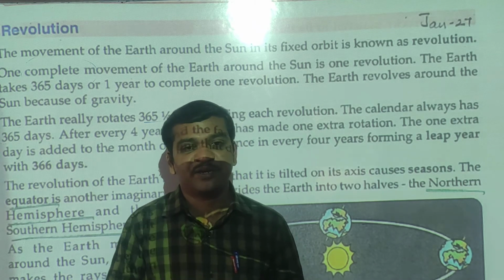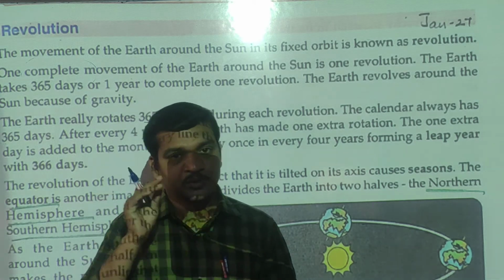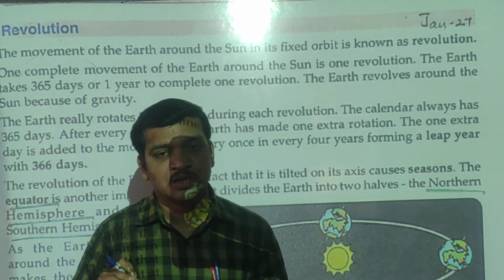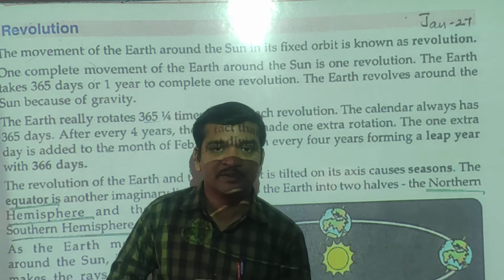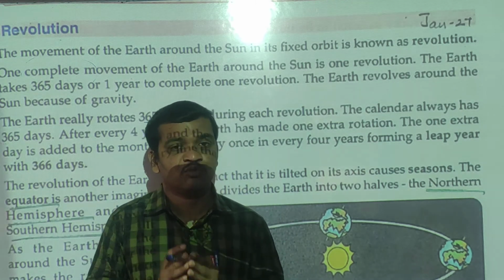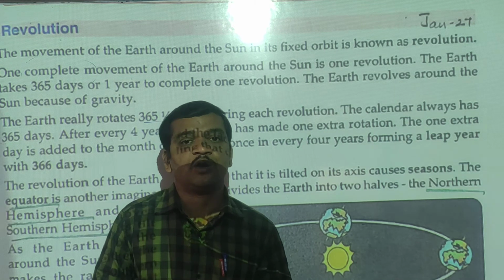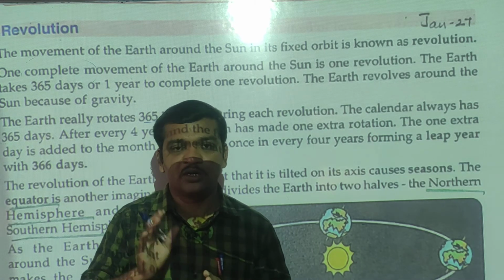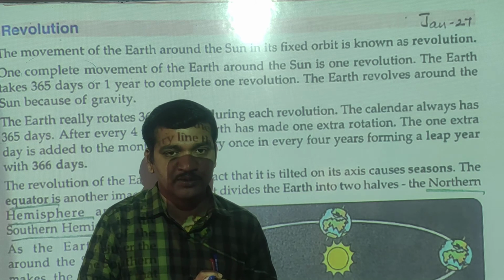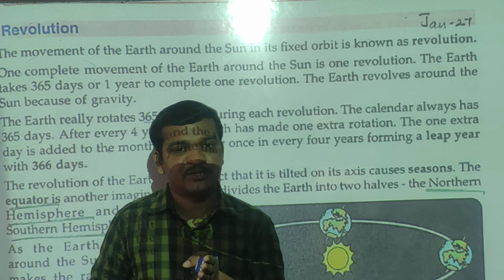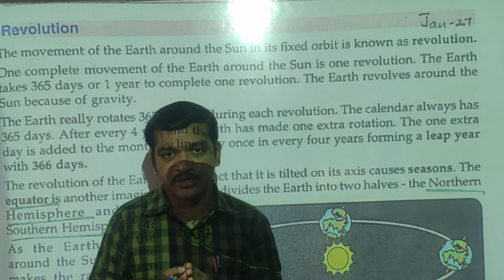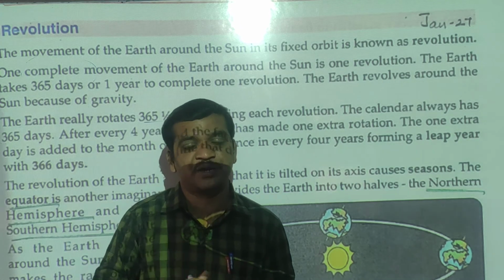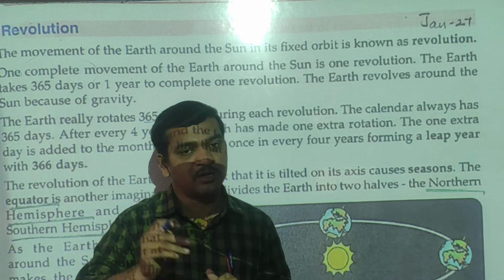Second thing, the definition of rotation: the movement of the Earth on its own axis is called rotation, and the movement of the Earth around the sun is called revolution. Rotation takes 24 hours to complete one rotation, and revolution takes 365 days to complete one round around the sun.